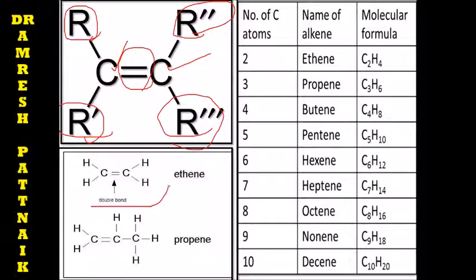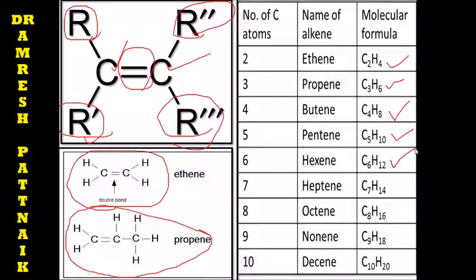Just you see how the double bond is formed in the case of ethene, and how the double bond is forming in propene. You can see ethene C2H4, propene C3H6, and butene C4H8, pentene C5H10, hexene C6H12, heptene C7H14, octene C8H16, nonene C9H18, and decene C10H20.